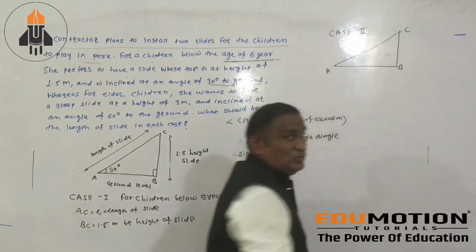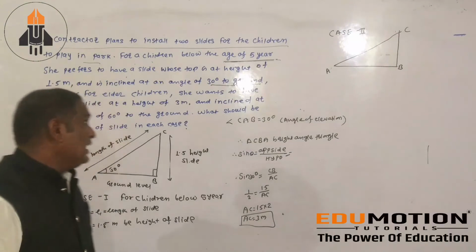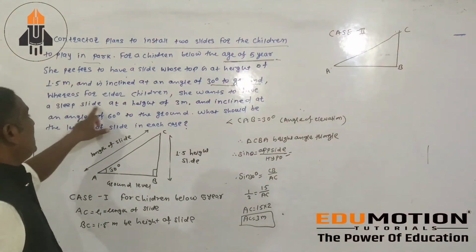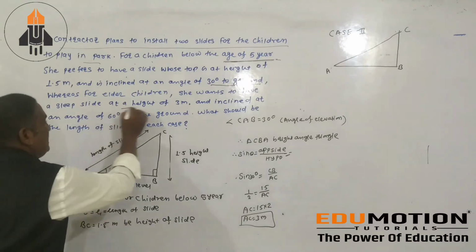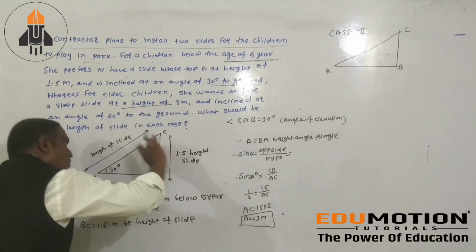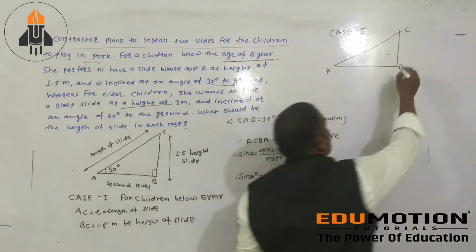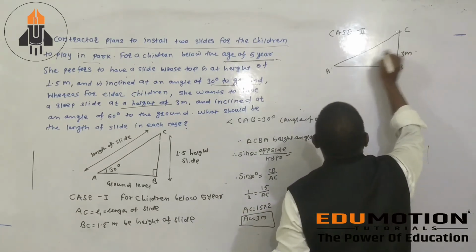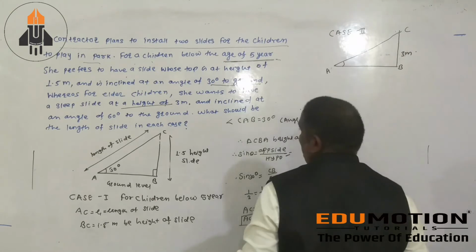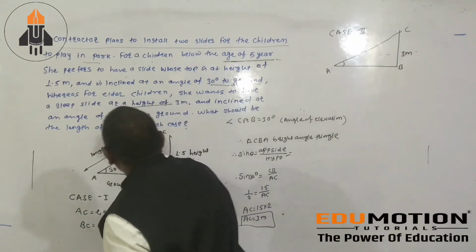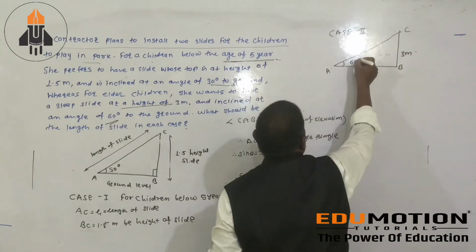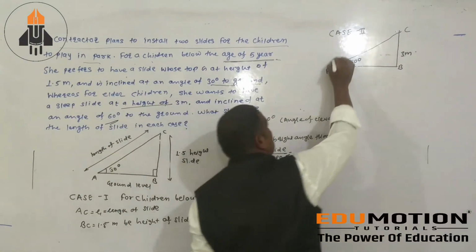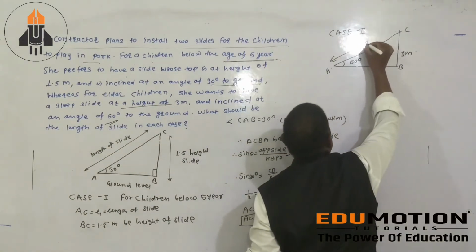Here case number 2 will start. For that, what is the given information? A slip slide at a height of 3 meter. Instead of this 1.5, that is your 3 meter. And angle of elevation that is given 60 degree. Same thing is here, and we have to find the length of this side.